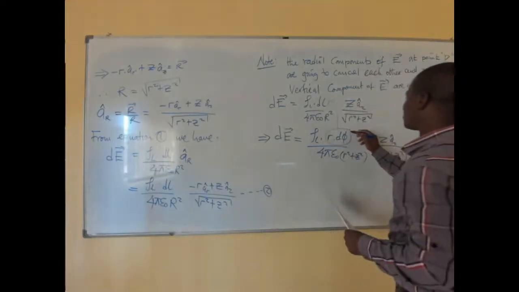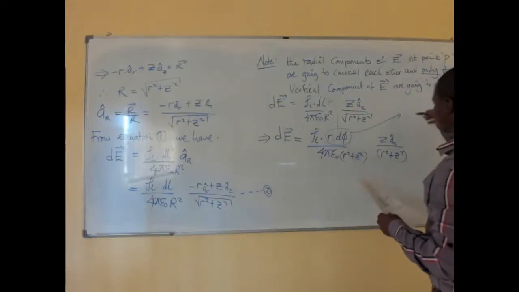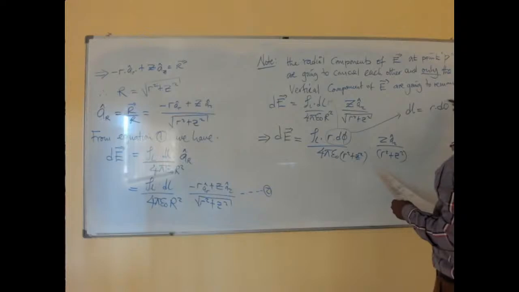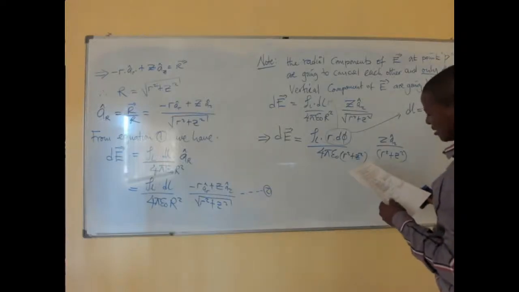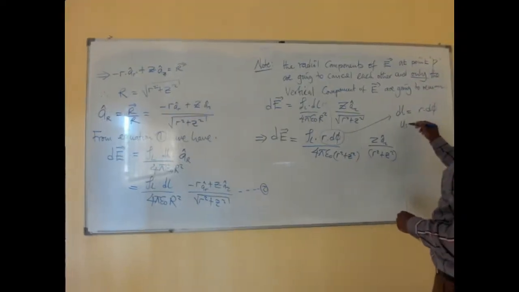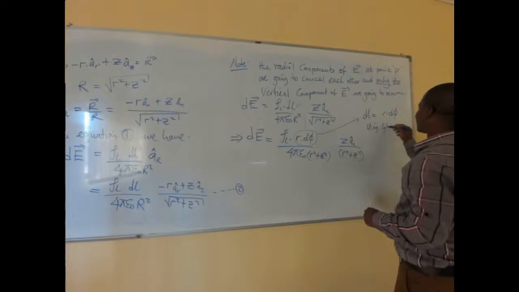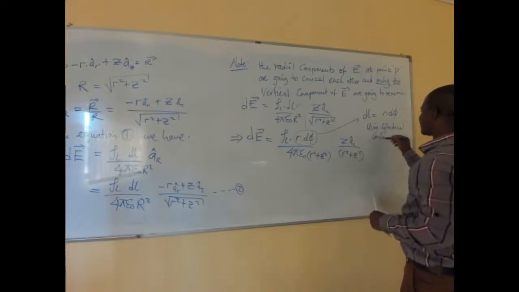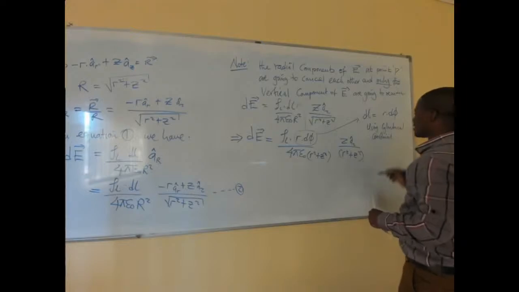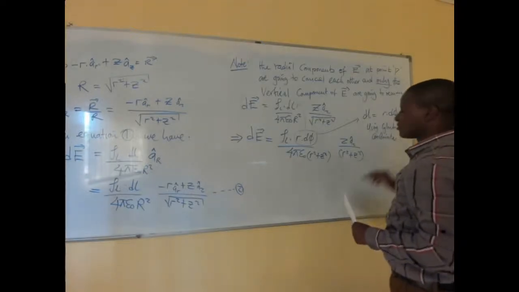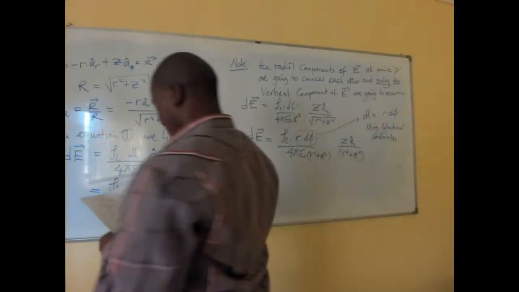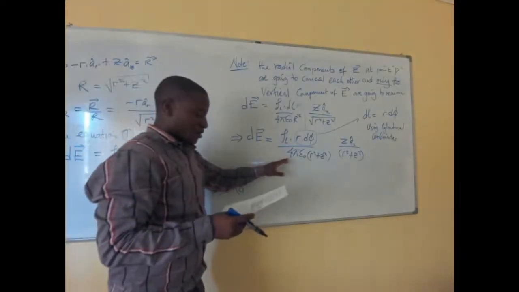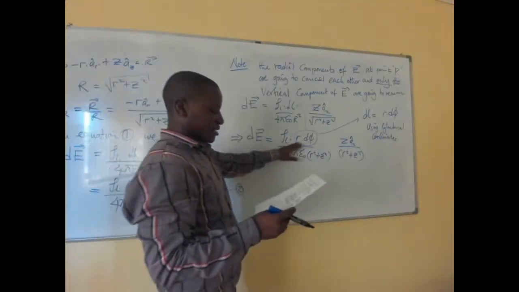You have to take note that this dl is nothing but equal to r d phi, using cylindrical coordinates. So here we are using cylindrical coordinates since we are looking at a ring coordinate system. As simple as that. Now, from here, straight away we have to reduce this.